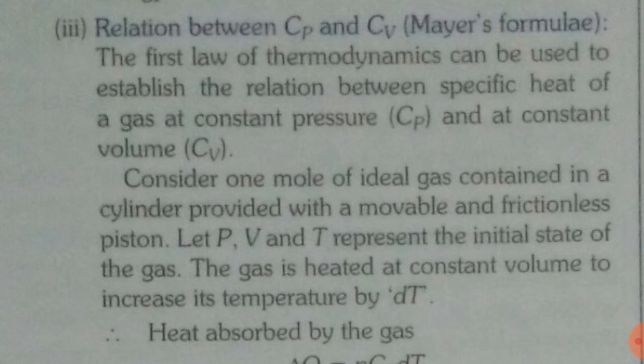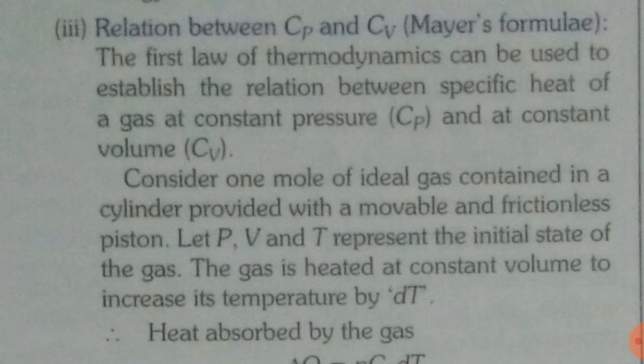Now, the third application of the first law of thermodynamics is in establishing a relation between Cp and Cv. Now what is Cp and what is Cv, that we have discussed in the previous chapter.